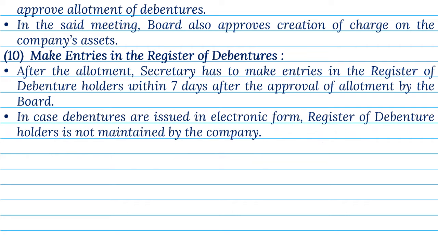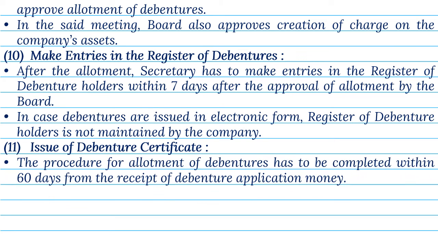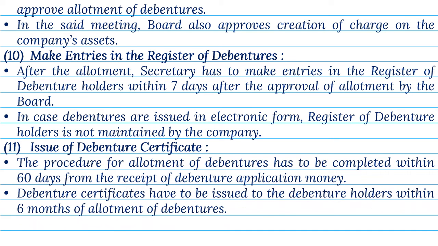In case debentures are issued in electronic form, register of debenture holders is not maintained by the company. 11. Issue of debenture certificate. The procedure for allotment of debentures has to be completed within 60 days from the receipt of debenture application money. Debenture certificates have to be issued to the debenture holders within 6 months of allotment of debentures.